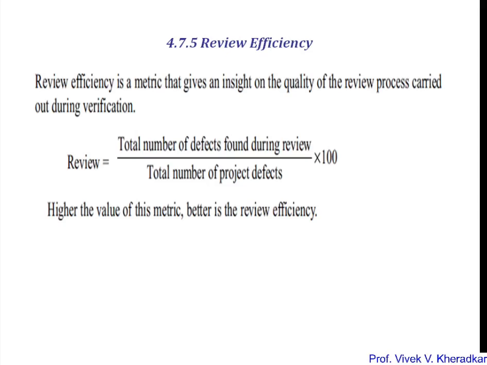So these are the metrics, these are the measures which we can use during testing. To revise, there are five measures we can perform during testing. The first is time. Based on time we can measure the testing. Next, we can measure the quality of source code. The third, we can measure the source code coverage. Fourth is test case defect density. And the last is review efficiency. So these are the metrics which we can use during the testing.